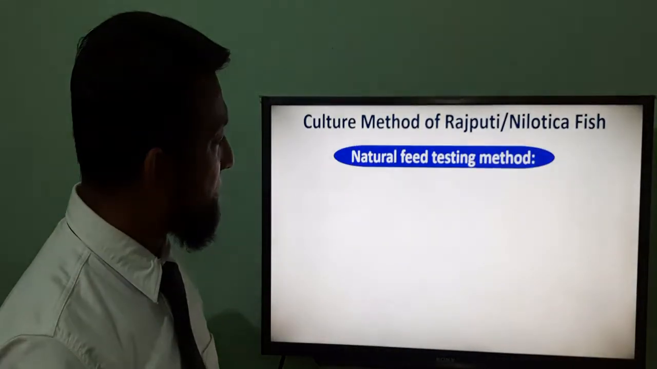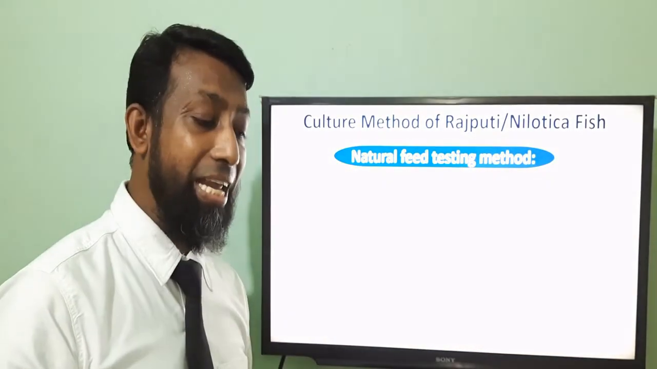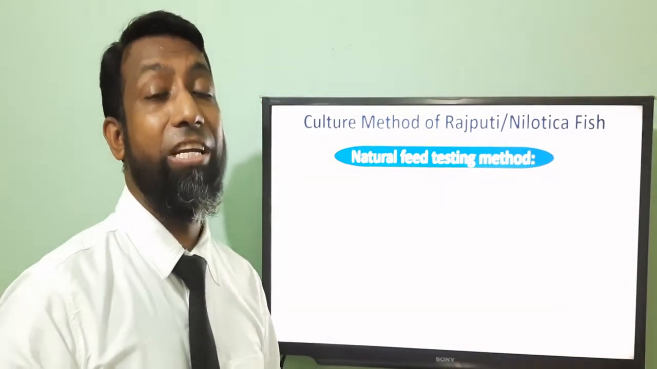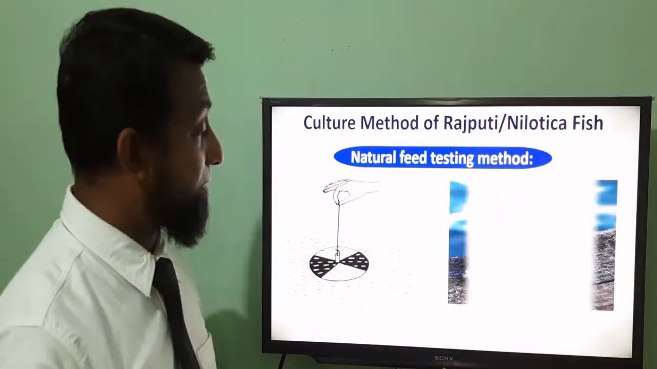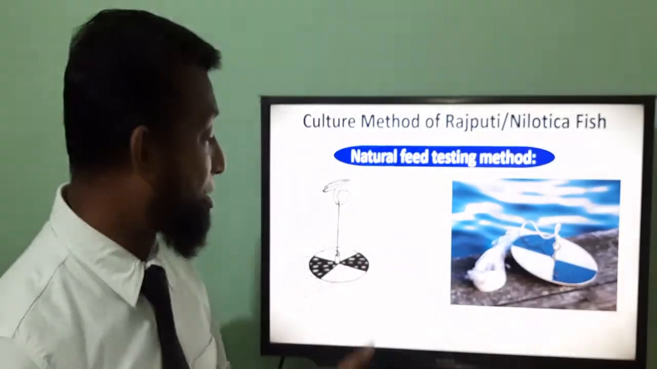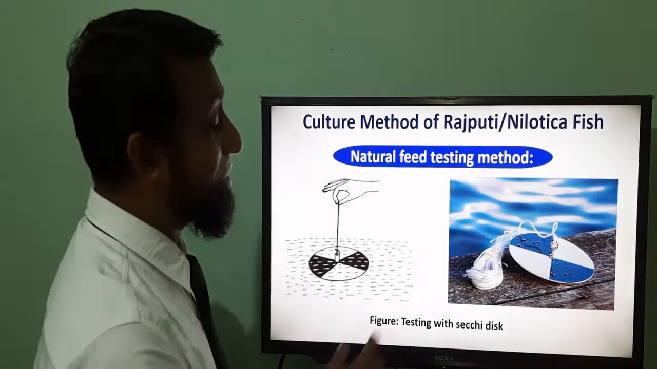Next point is the natural feed testing method. How do you understand there is not enough natural feed present in the pond? There are three types of testing method. The first one is the Secchi method, testing with a Secchi disc.